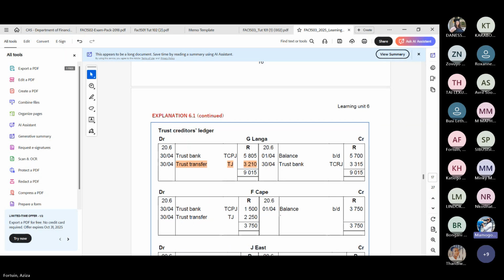Hi, Aziza. Hi. Yes, I'm a bit slow here. What was the question? Are we doing the trust creditors ledger again of F Cape? Yes. Are we doing his ledger? Yes. Okay, thanks.